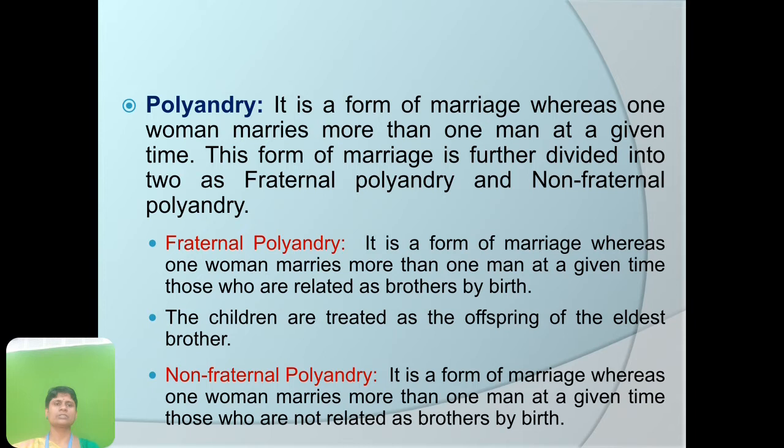Non-fraternal polyandry is a form of marriage whereas one woman marries more than one man at a given time, those who are not related as brothers by birth. So it is non-fraternal. So polyandry is a form of marriage where one woman marries more than one man at a time, and if it is a fraternal polyandry, the woman marries more than one man who are related by birth. Non-fraternal, a woman marrying more than one man at a given time, and those men are not related to each other by birth.